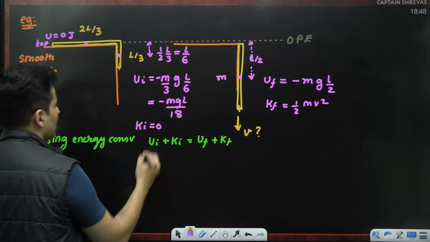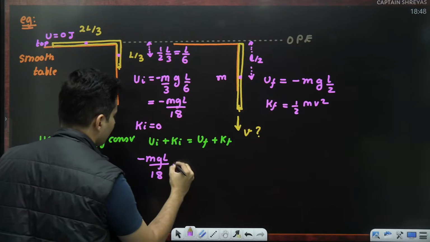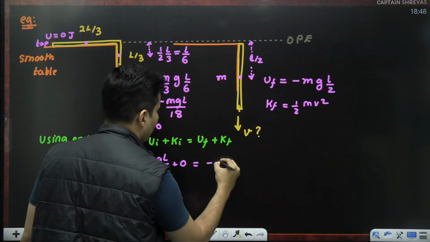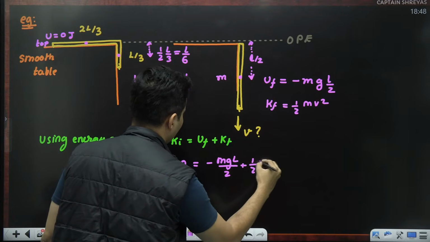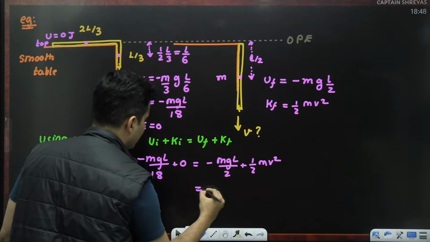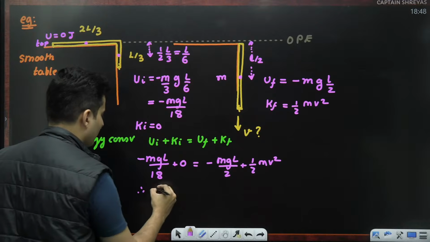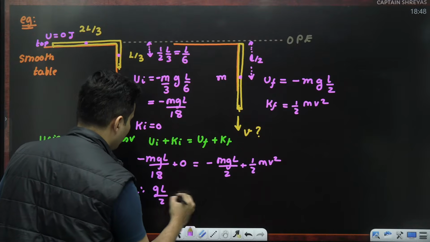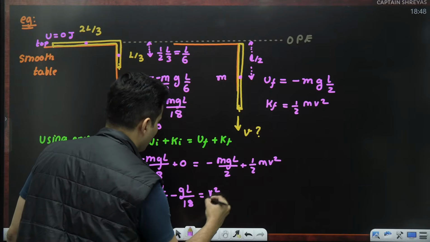Kinetic is 0, potential is minus mgL divided by 18. Final is minus mgL divided by 2, plus half mv square. m cancels. So on the right hand side, just keep v square by 2. Shift these people over here. So you will have gL by 2 minus gL by 18 is equal to v square by 2.